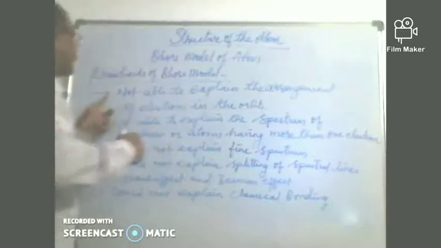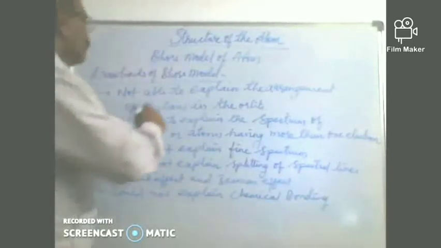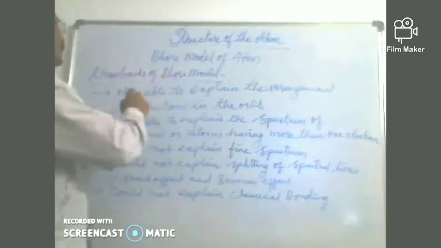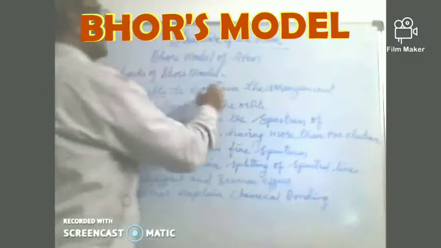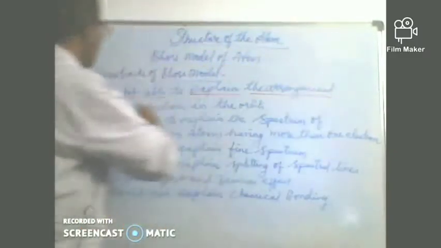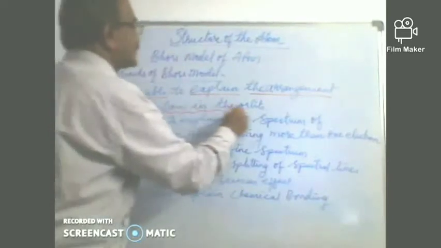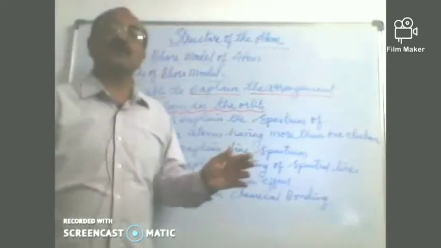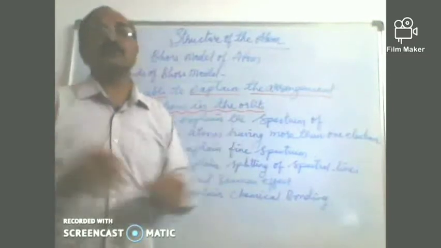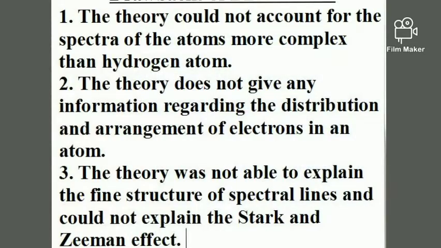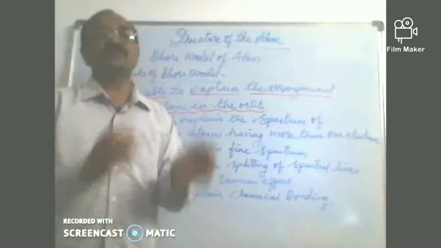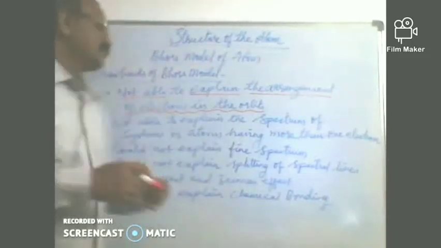Right. Okay. Now, drawbacks of Bohr's model of atom. So, what are they? Now, Bohr's model of atom was not able to explain the arrangement of electrons in the orbits. How electrons are arranged in the different orbits of the atom, that was not explained by Bohr. So he said electrons are revolving around and not losing energy by themselves or gaining energy by themselves, but it did not tell how electrons are arranged. So whether there is a limit to a certain number of electrons in each orbit, or that.